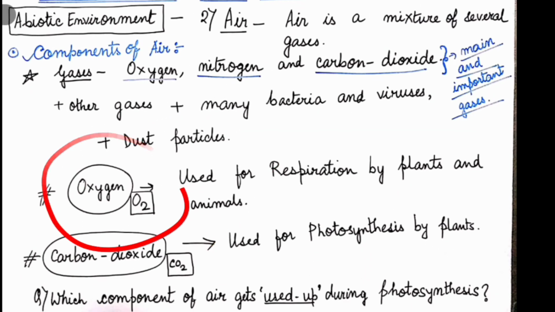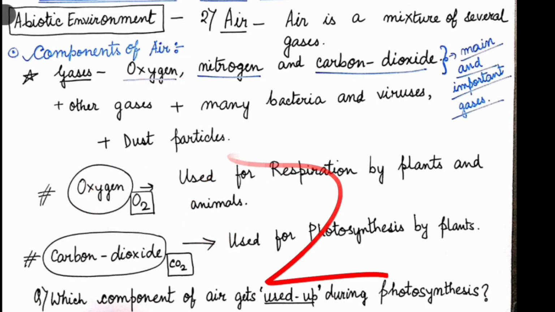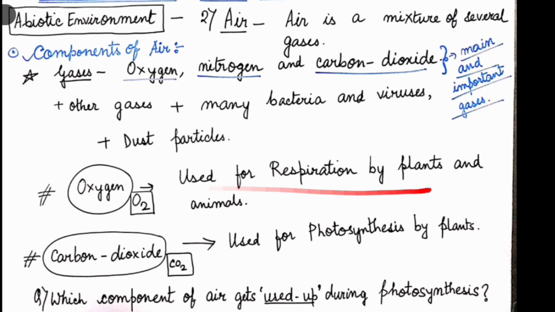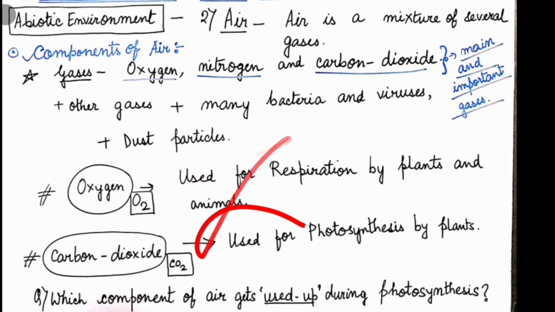Now oxygen. Oxygen is the main constituent of air. It is a gas which is chemically known as O2. It is used for respiration by the plants and animals. When the plants and animals respire, with the help of oxygen, they break down their complex food substances into simpler forms. Is it clear? Now the next thing is carbon dioxide, that is CO2.